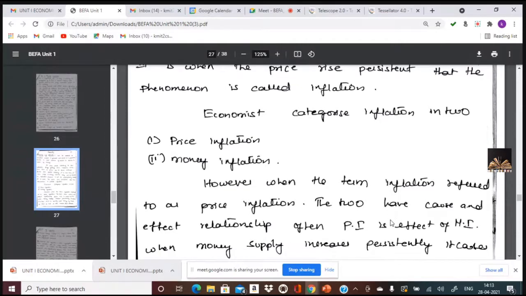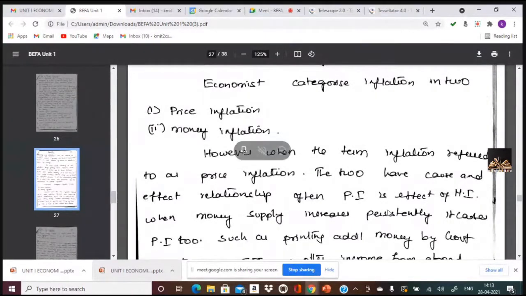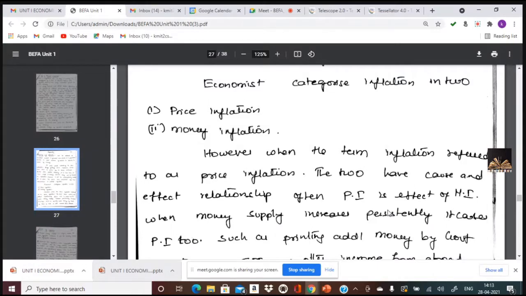When the money that the consumers have doesn't meet with the prices, that leads to price inflation. Anyhow, price and money inflation have a cause and effect relationship. Often the price inflation is the effect of money inflation. When money supply increases persistently, it increases the price inflation. Money supply refers to more money in the hands of the consumers.